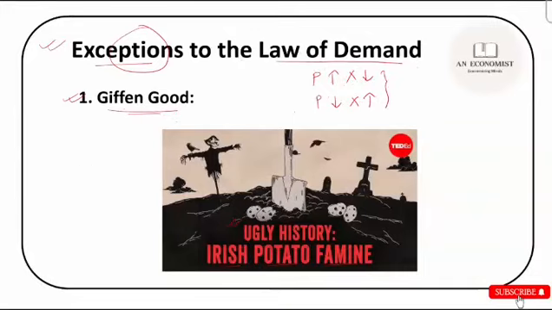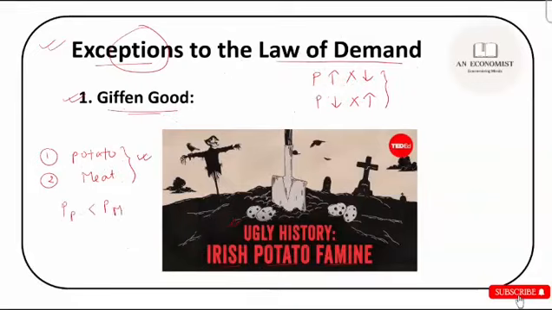During the potato famine time in the 1800s, there were only two staple foods for Irish people. The first food was potato, and the second food was meat. So Irish people were living on these two staple foods, right? Now as a general norm, the price of potatoes was way lower than the price of meat.